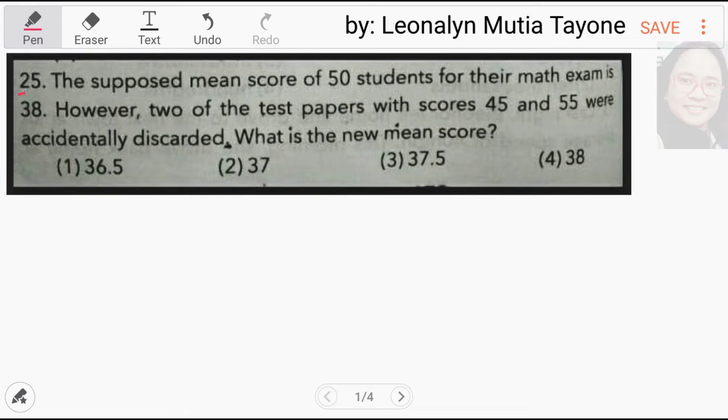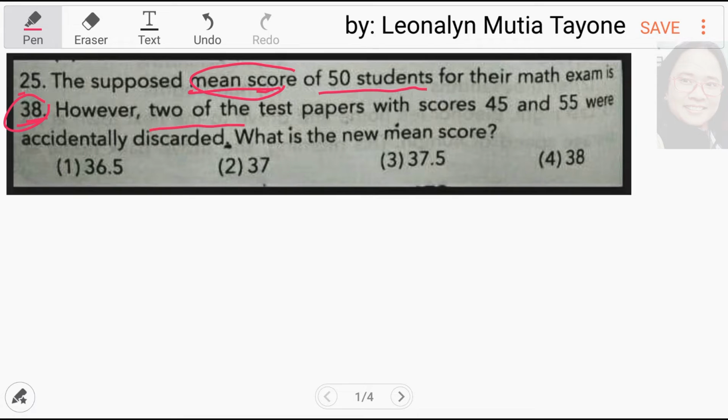Number 25. The supposed mean score of 50 students for their math exam is 38. When we say mean score, average yan, 38. Bali, yung mga score ng 50 students, ina-add, divided by 50, 38.